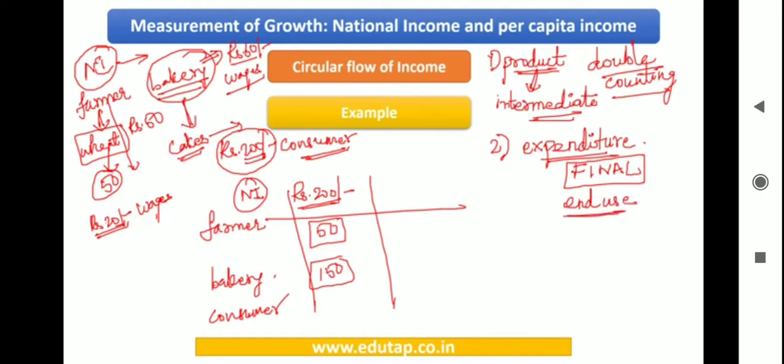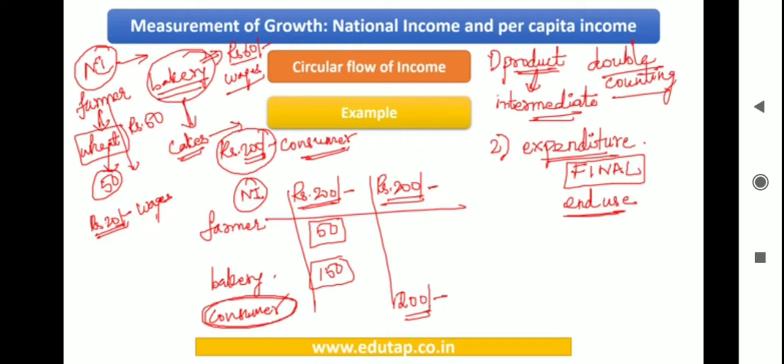So who is the end user here? It is the consumer. So you need to find out how much expenditure that consumer has made. That consumer has made an expenditure of rupees 200. So this is going to be our national income. Okay, now if you look at the expenditure that the bakery owner has made, it is nothing but rupees 50.